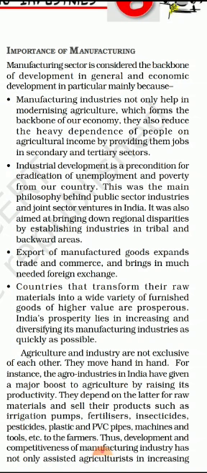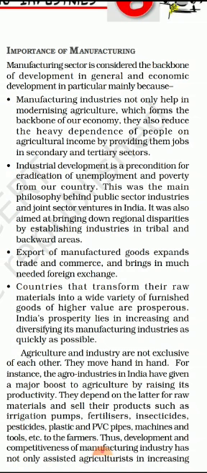It was also aimed at bringing down regional disparity by establishing industries in backward areas. So what is regional disparity? The areas which are backward or not suitable for agriculture have been used for putting up industries, and they are coming forward. They are not labeled now as backward areas. They are now becoming the center of attraction. A lot of people are getting jobs there. Export of manufactured goods expands trade and commerce and brings in much needed foreign exchange. So we are getting foreign exchange also.